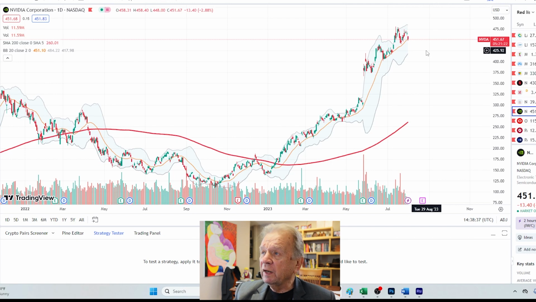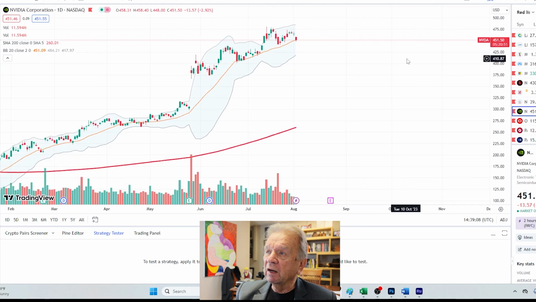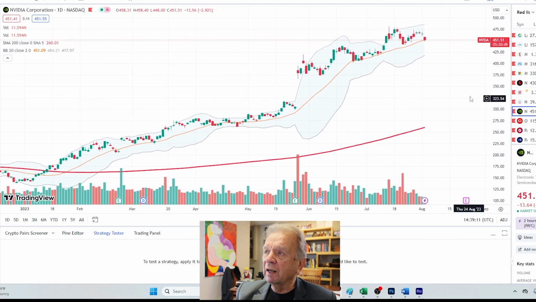Well, what I've put here is the Bollinger Bands. And I think we can see this is the main center of the Bollinger Bands. We see that as long as it stays above that, it's on an upward trend. We can see right now, NVIDIA has dropped below that orange line. So I'm looking at it and saying, I want to see what direction it goes. Does it drop, close entirely? Do we get a full candlestick below that yellow line? If we do, there's a good chance it's going to come down.